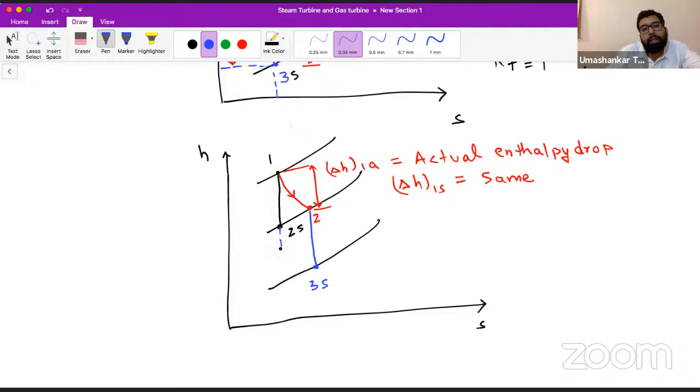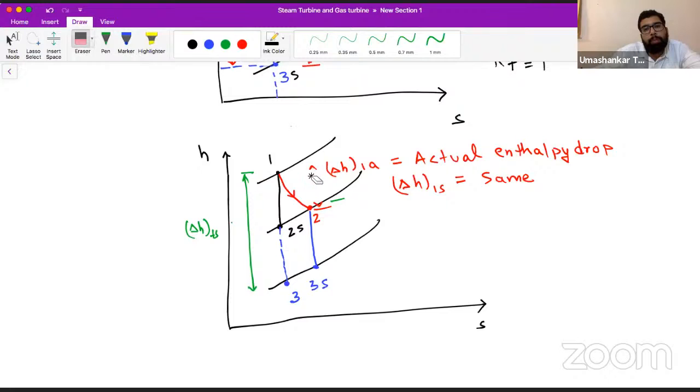Previously this 3 point was here, so your total enthalpy drop was till this much. Now this is a straight line.